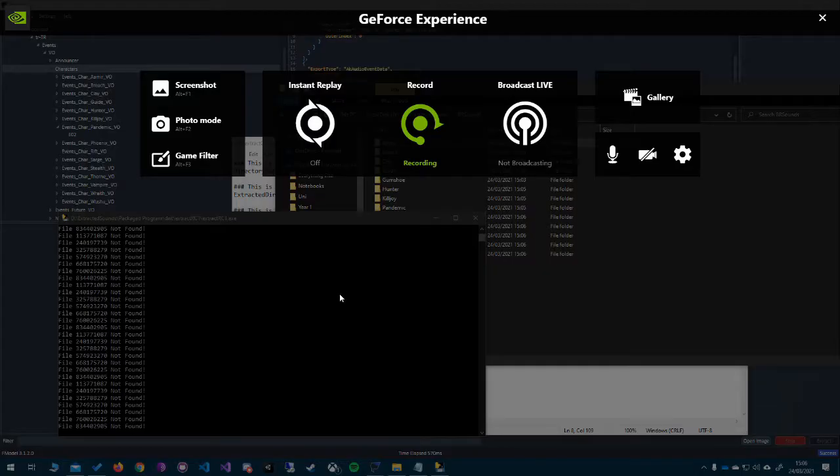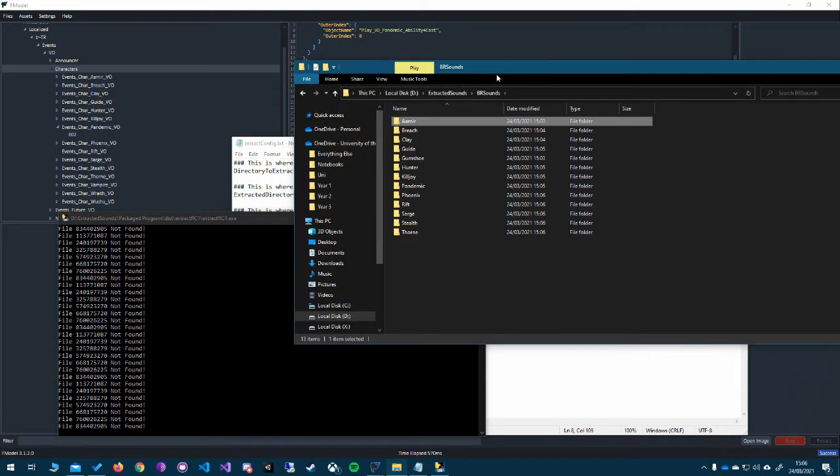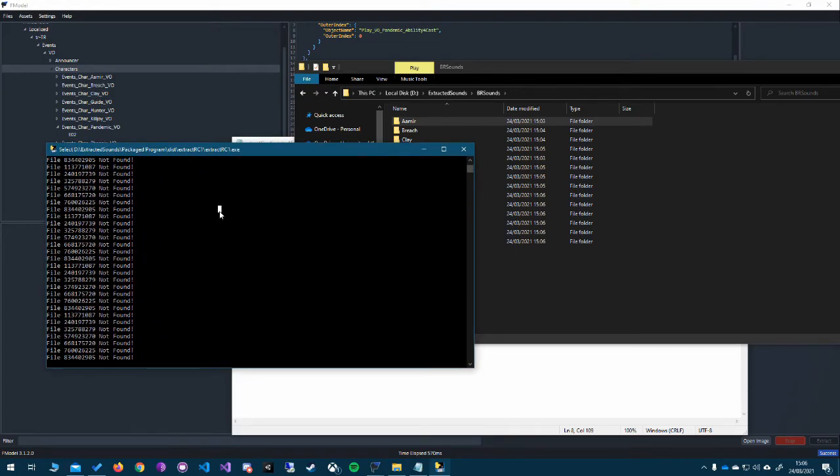So we're back, and most of the files are extracted. I will note, whilst you're doing this, I would keep your mouse cursor on the window, try and not lose focus of the window, as it's termed in Windows. It'll just make it run a little bit faster. And yeah, as you can see, it's duplicate file names not being found as they're outdated.